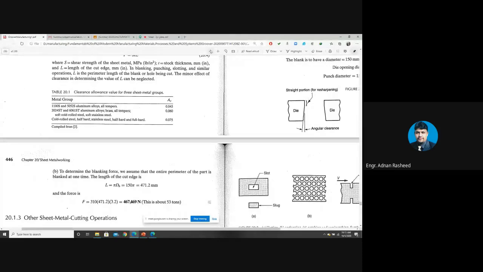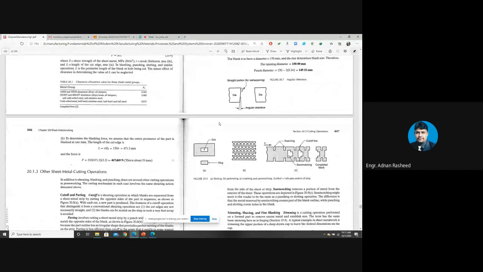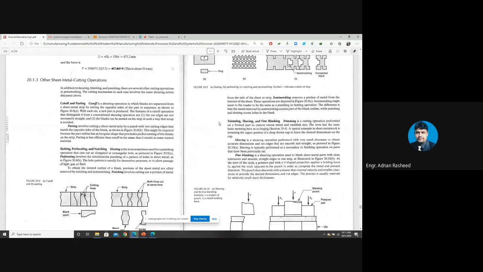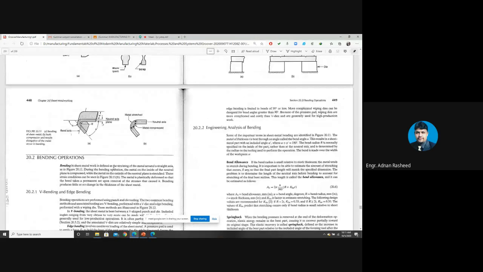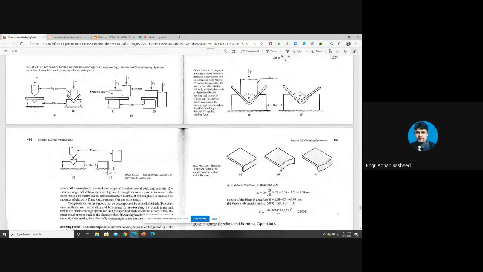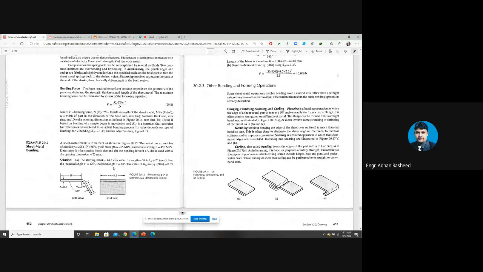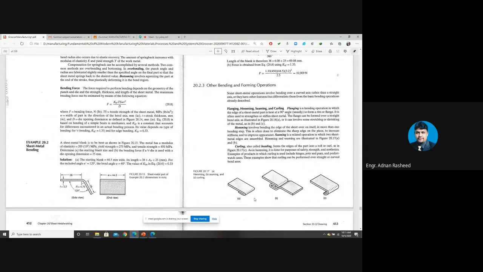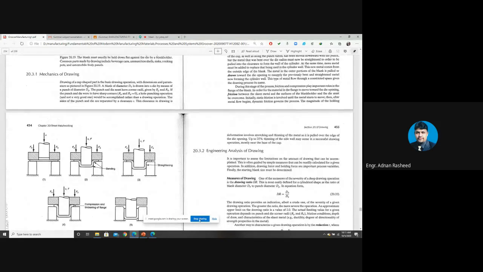Share the screen, so kindly go to chapter number 20. Do not rely on the slides only. You have to read the book as well. You can see that all of these types are defined in this book. So kindly also go through the other bending operations. Again, if you have any question, you can ask.